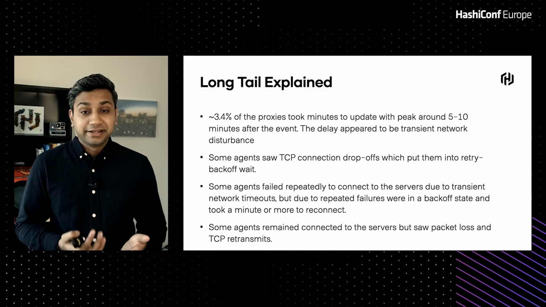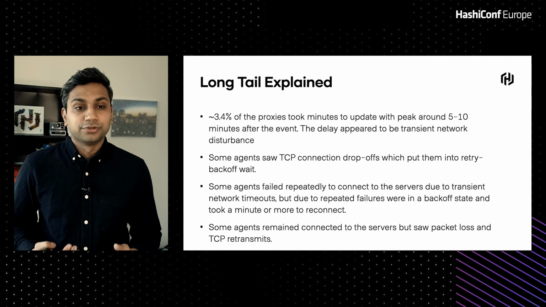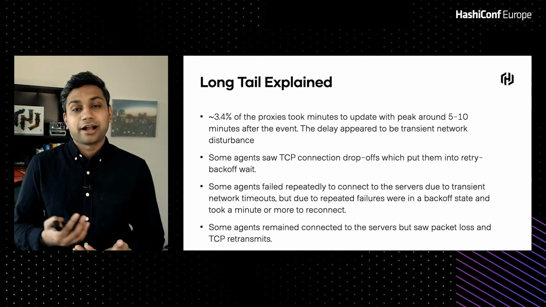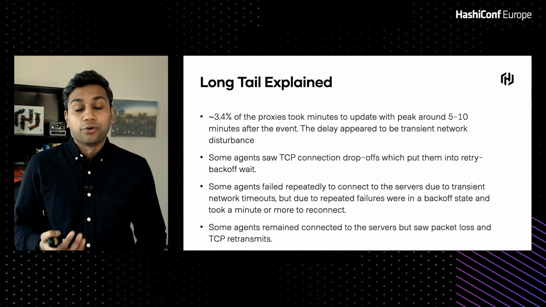We saw TCP connection drop-offs where the agents would go into a retry back-off. Some agents failed repeatedly to connect to the servers due to transient network timeouts, but due to repeated failures, they were in back-off state and took a minute or more to reconnect. Some agents remained connected to the servers but saw packet loss and TCP retransmits.